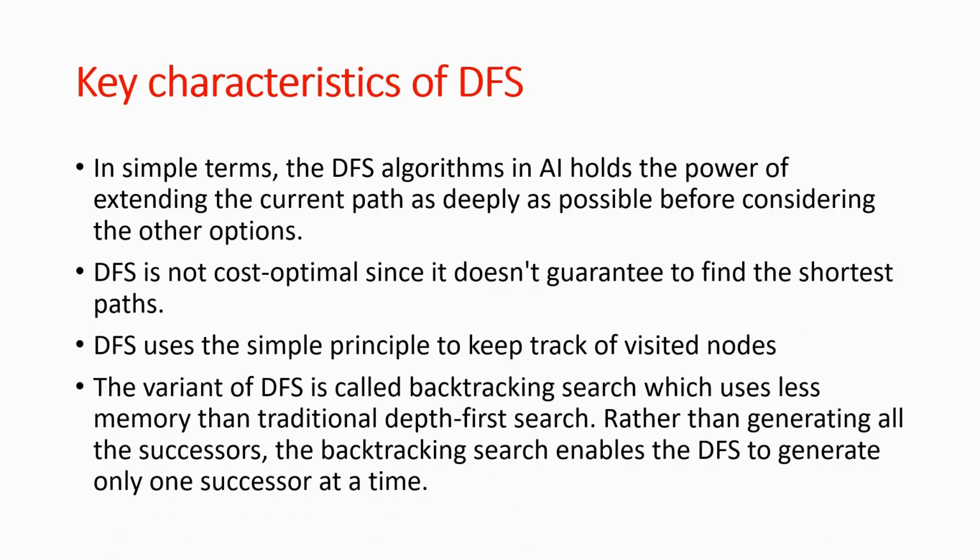A variant of DFS is called backtracking, which uses less memory than traditional depth first search, rather than generating all the successors. Backtracking search enables DFS to generate only one successor at a time. Whenever we reach a dead end of the node, we simply backtrack. This is the most useful thing in DFS, because we can easily complete all the nodes. It saves time and reduces the searching process.